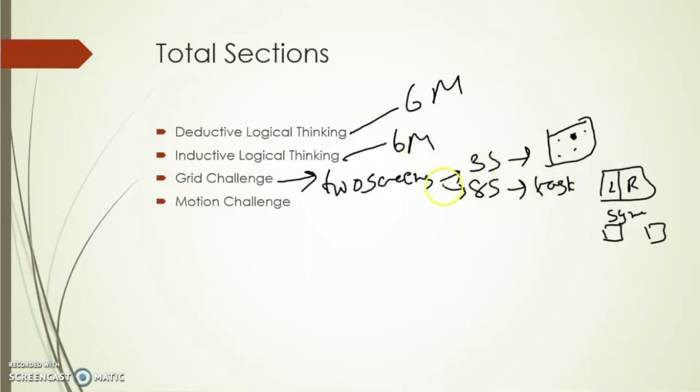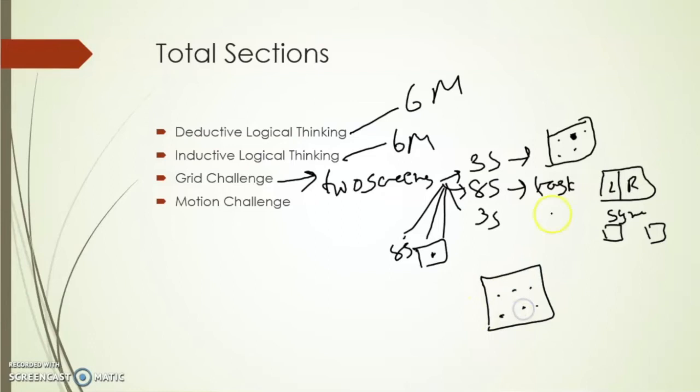This will happen 3 times, which means first you will have 3 seconds, then a task. Again 3 seconds, one more dot popping out. Again 8 seconds, a task. Again 3 seconds, a screen with a dot popping out, and then 8 seconds, a task. After these 3 consecutive tasks, you will have a final screen with multiple dots. You need to select the dots which popped out. The first dot popped out over here, select that one. The second one popped out over here, select this one. The third one popped out over here, select this one, and end the challenge.